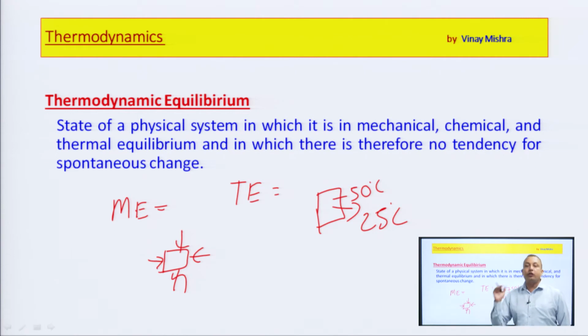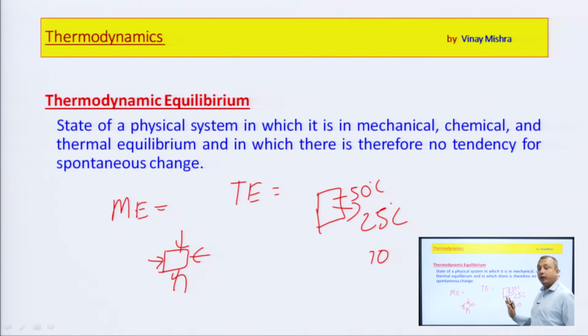These spontaneous changes are such that a certain amount of heat will be rejected from the system and added to the surrounding. If suppose it is 70 degree centigrade, then what will happen?